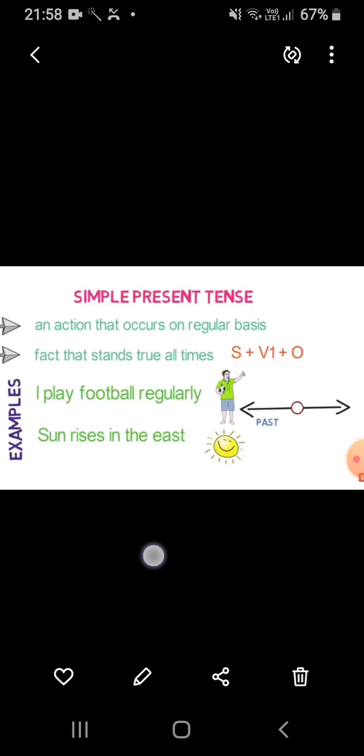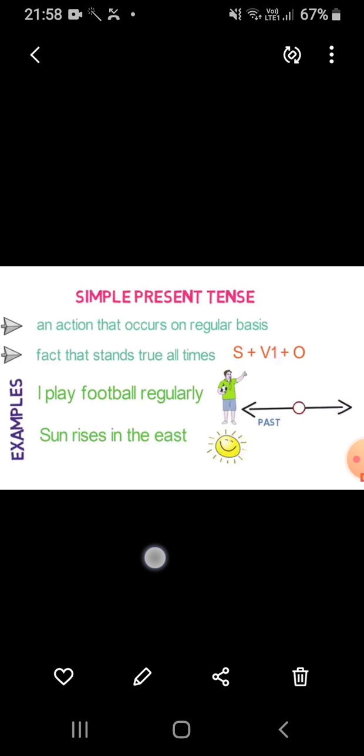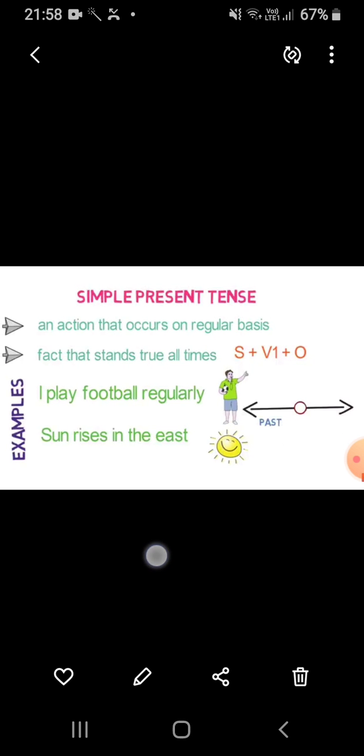Is it clear to everyone? If the subject is singular, we are going to add s or es to the base form of the verb, or you can say to the first form of the verb. But if the subject is plural, verb will remain same.